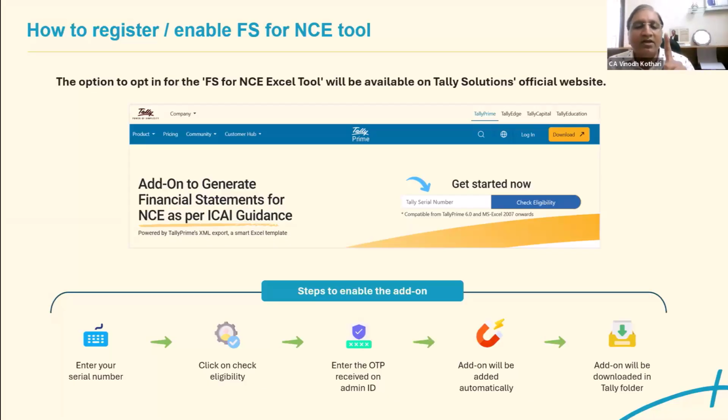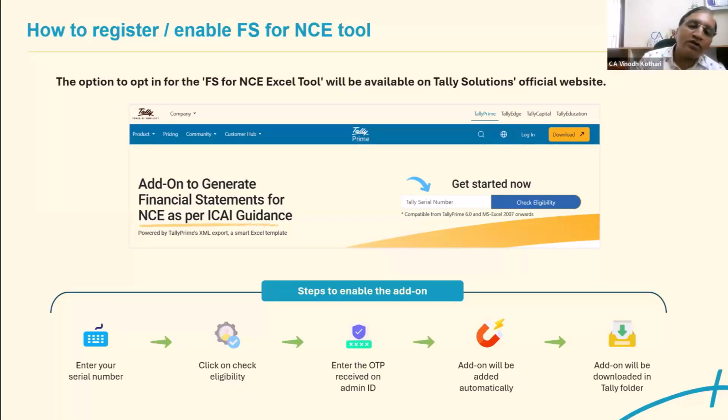The reason is only one: whether you have renewed or not renewed. If your TSS, that is your license, needs to be renewed. When you buy Tally, every year your license needs to be renewed. If you don't renew, your Tally will work, only the updates will not happen. If your TSS is not renewed or you are using an older version, Tally knows which version you are using, TallyPrime 2 or Tally 9 ERP, then it will say that this is not compatible. Either renew it and then update it to the new version.